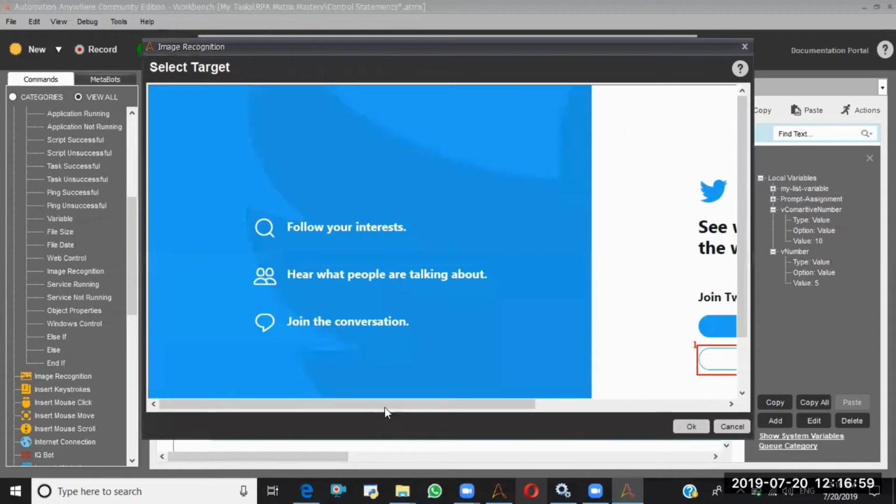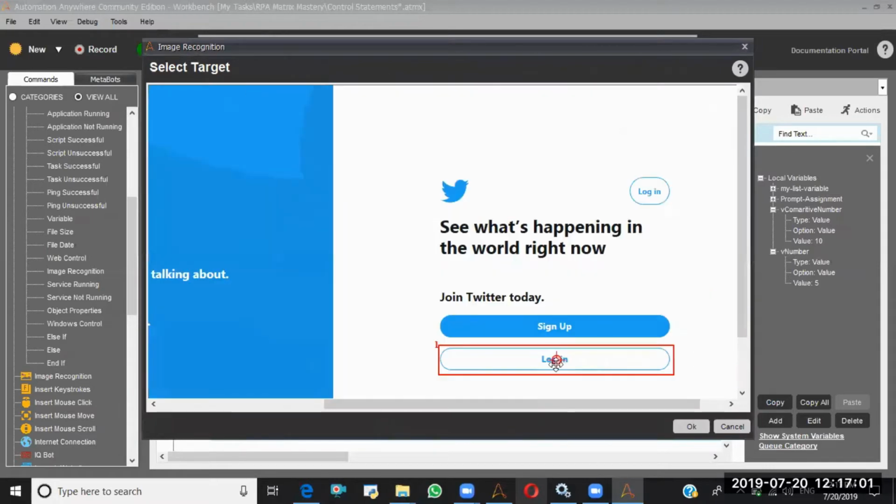See, here you can put the cursor position. So this red dot is the cursor position. If I put it here, my mouse will click on this position. If I put it here, my mouse will click on this position. Okay, so I'm putting it in the center.